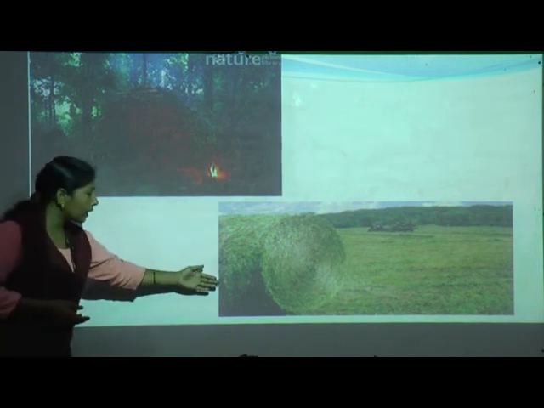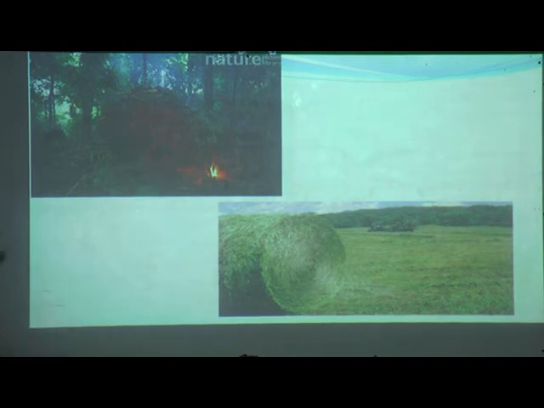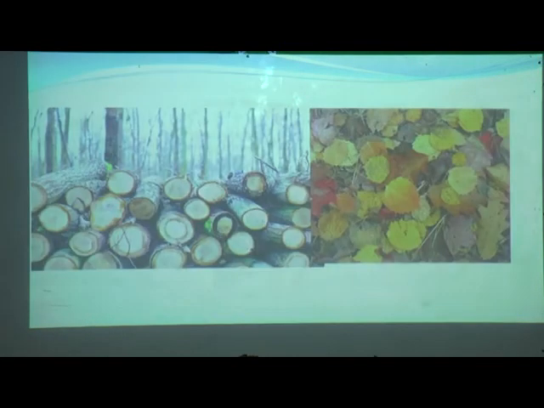And for whatever agriculture they are doing, for fodder, they are using dried grass and timber. The timber goes from the forest, they take it, and the dried leaves from the forest fall down, so they are used for litter.